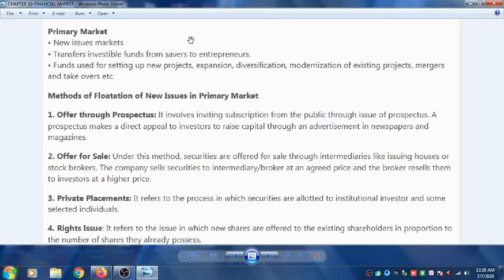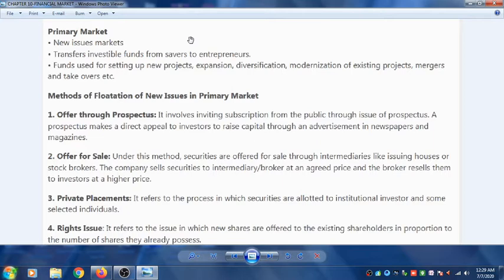A prospectus makes a direct appeal to the investor to raise capital through an advertisement in newspapers and magazines. It directly appeals to the investor to raise capital through advertisements in the newspapers and the magazines.